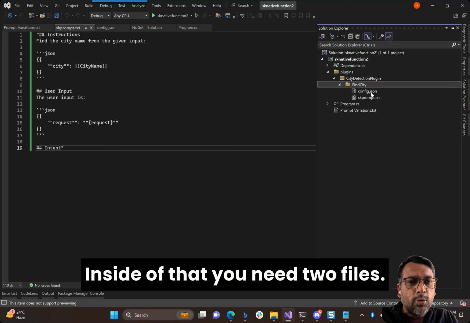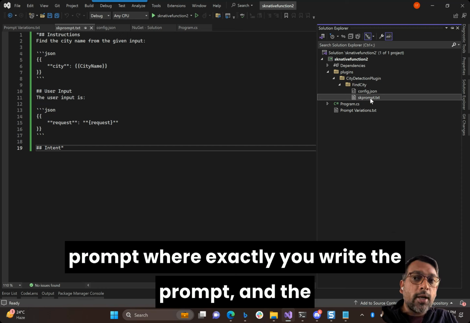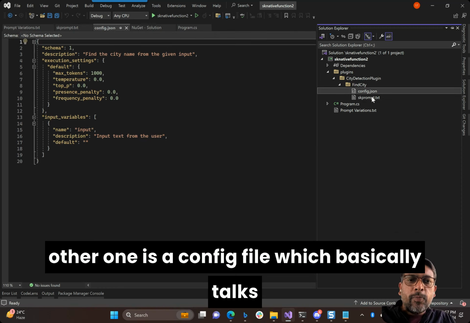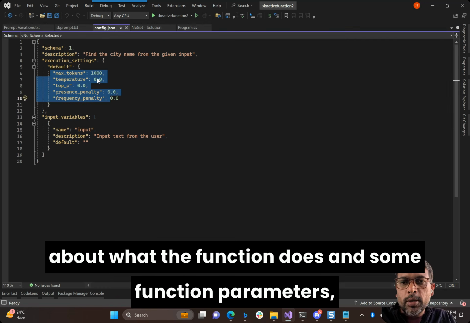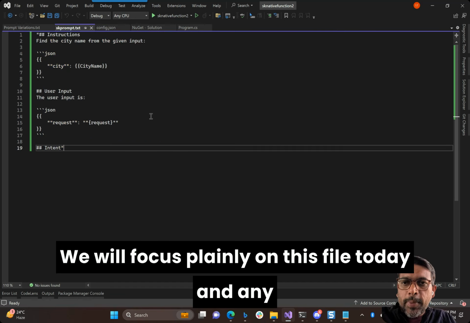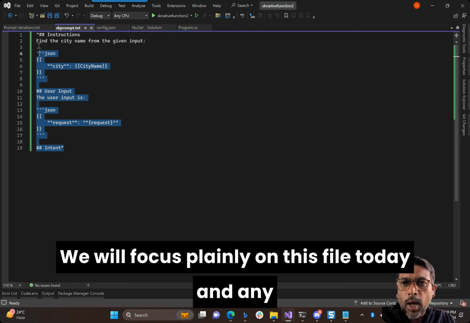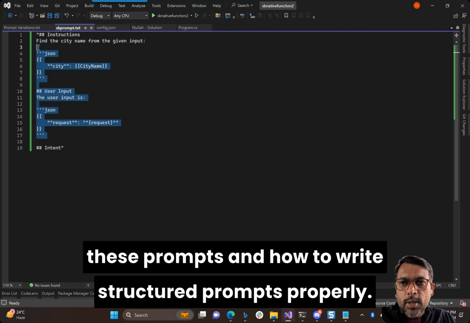Inside of that, you need two files. The one that I'm using here is a skprompt file, where you write the prompt, and the other one is a config file, which basically describes what the function does, some function parameters, execution parameters, and all of that. We will focus plainly on the prompt file today, any troubleshooting that you need to do when you are writing these prompts, and how to write structured prompts properly.